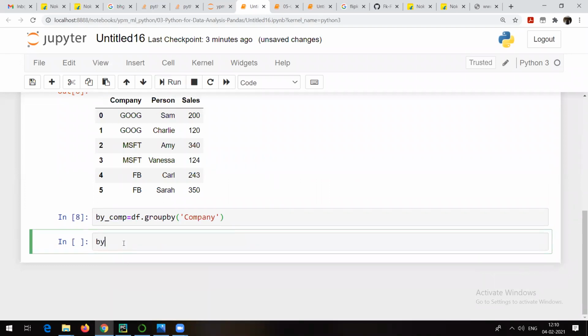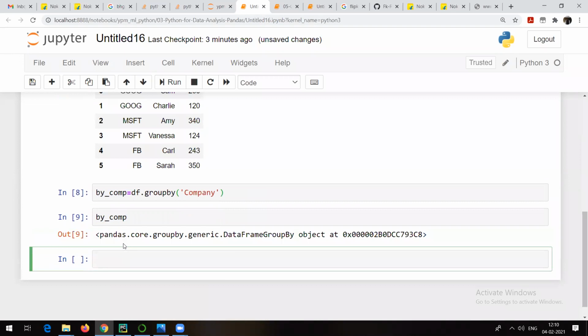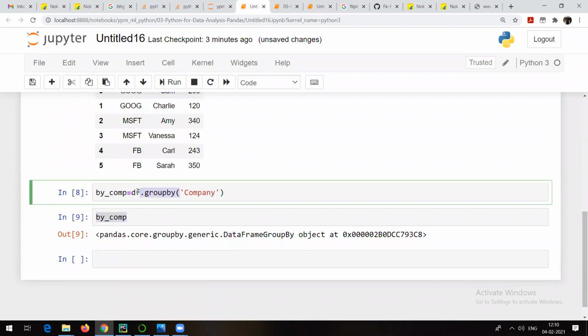Now if I run by_company, it is going to show me the same thing again. So I haven't yet used it. I am going to make use of that now. This is the object which I have created, that is by_company, and it is a GroupBy object from pandas. That is the data type.